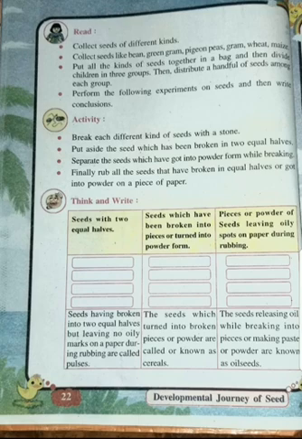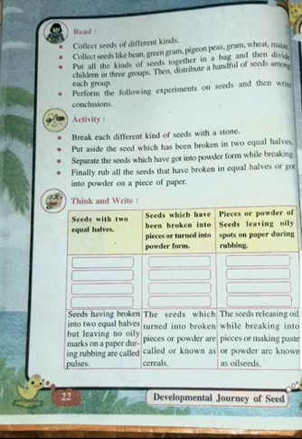So I will read that. Which are the three classifications? Seeds having broken into two equal halves but leaving no oily marks on the paper during the rubbing are called pulses. Thus the seeds which have been broken into two equal halves, and when you rub them on the paper, it doesn't leave any oily mark, such seeds are called pulses. Pulses, for example, green gram, black gram, chana, moong, peas, Bengal gram, etc.